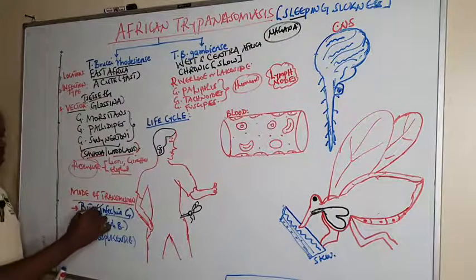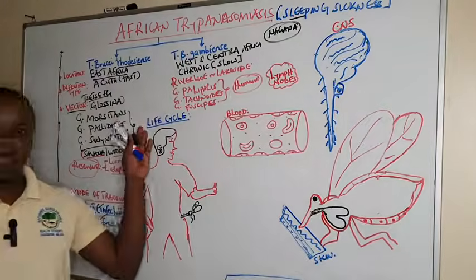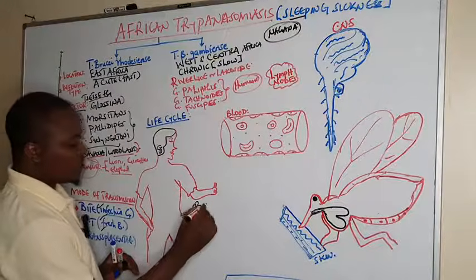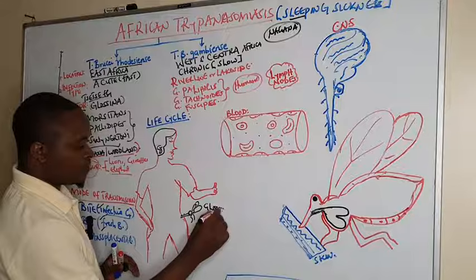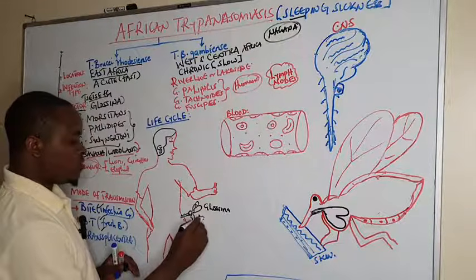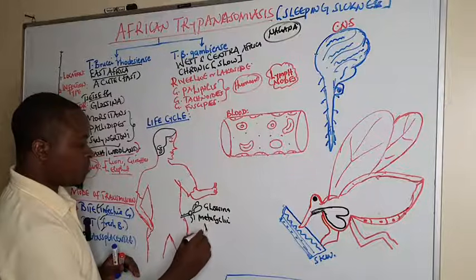After looking at the mode of transmission, now we want to see the life cycle. The life cycle begins when an infective Glossina fly, which contains what we call short metacyclic trypomastigotes,